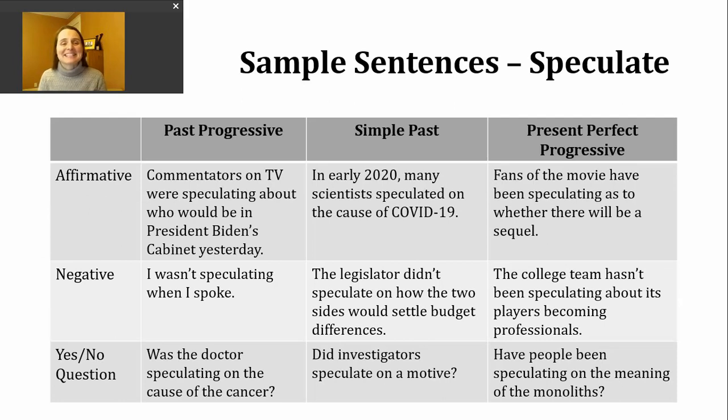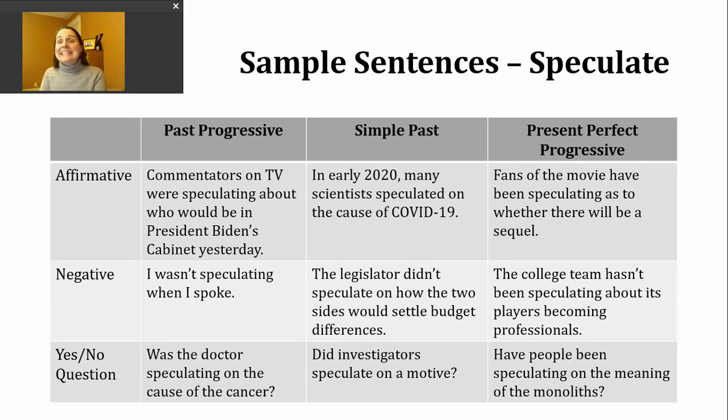So an example sentence: commentators on TV were speculating about who would be in President Biden's cabinet yesterday. So you might think of the cabinet as the most important advisors to the president. And the current president-elect is nominating people, like who he plans to have as part of his leadership team. But not all the positions have been announced, but many people are making guesses, and they may or may not have evidence on that.